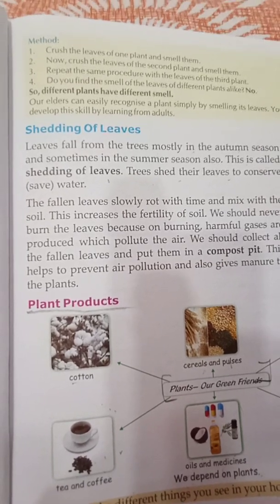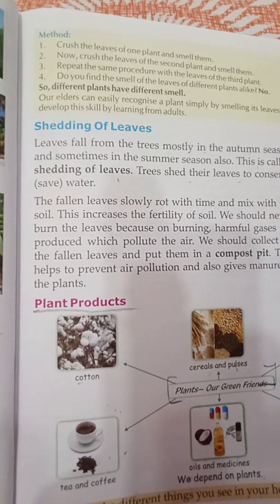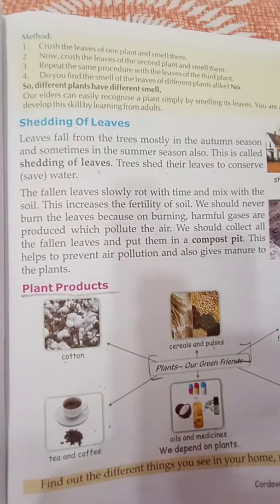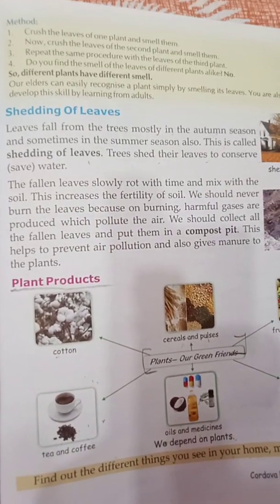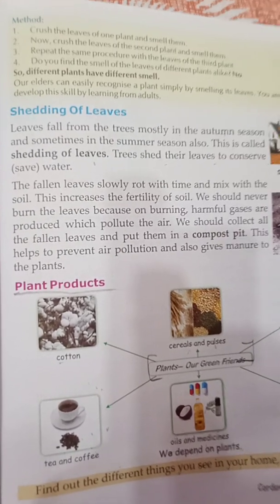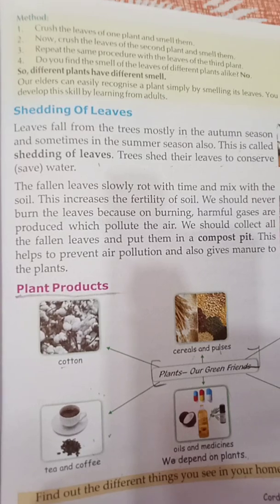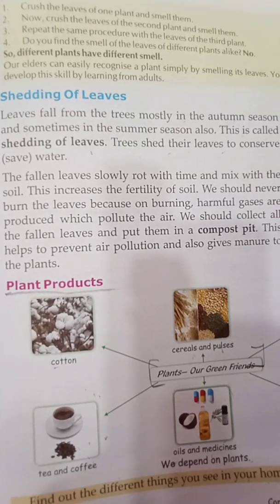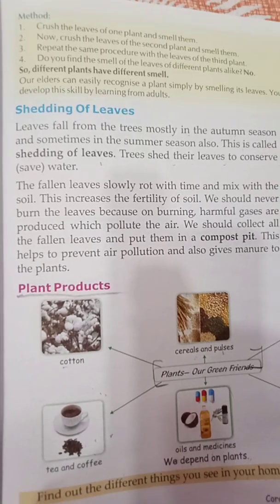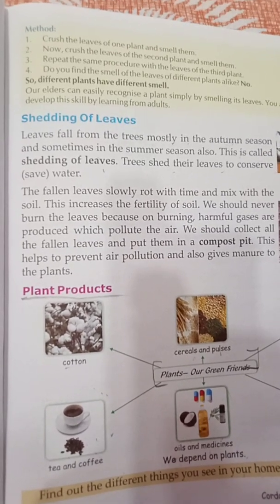Do not burn them, because when we burn leaves, many chemicals are released, giving harmful gases and polluting the air. So the best thing is to make a compost pit and put all the leaves in the compost pit to make manure for the plants.